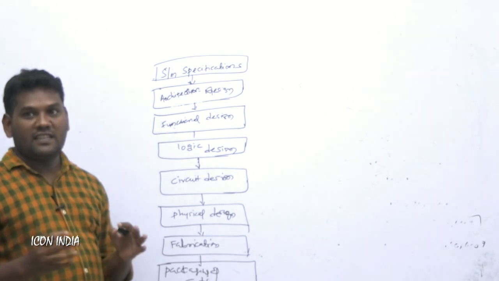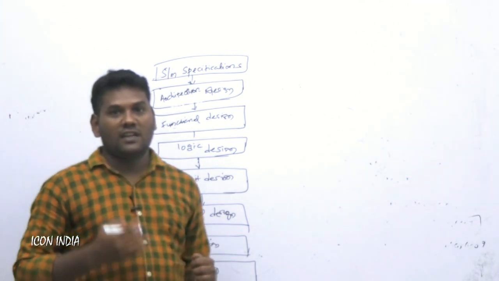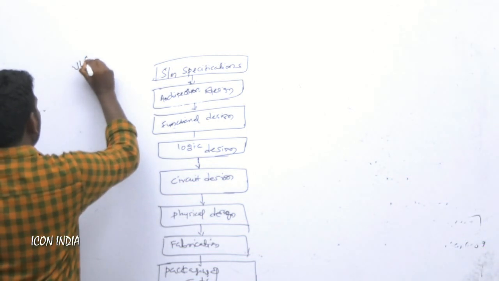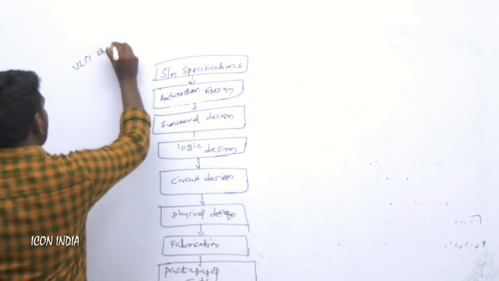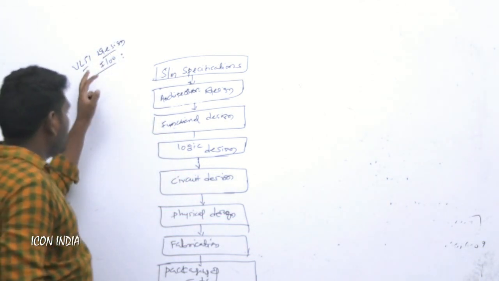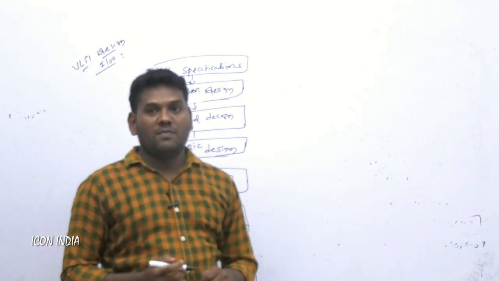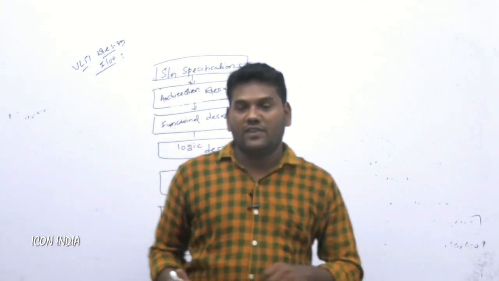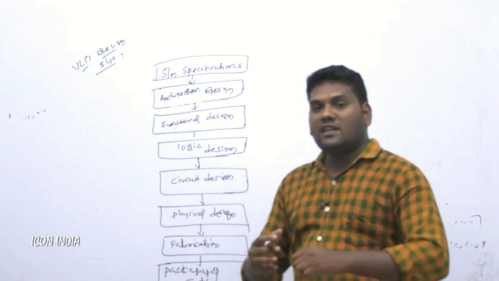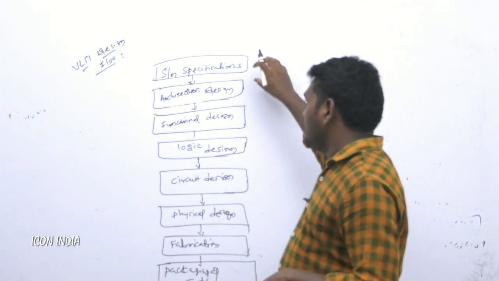So the VLSI design is completely tied to this design flow, because whatever units we study will be covered by this flow chart. This is simply called the VLSI design flow. By the name itself, it is how to design the VLSI structure in applications. The first concept is the system specification. Here we take the requirements that we have to consider in the designing process.